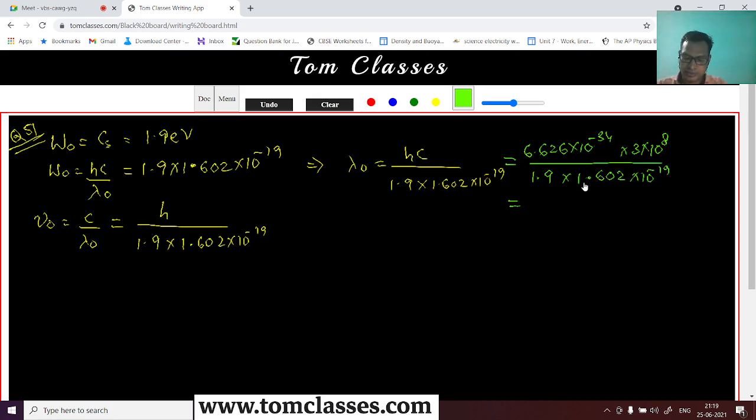So 6.626 multiplied with 3, divided by 1.9 multiplied with 1.602. This is 6.53, and the power of 10 here will be 10 to the power minus 7, or you can say this is 653 nanometer.